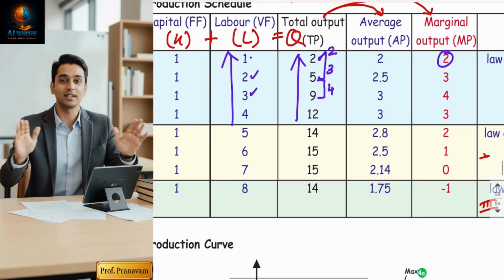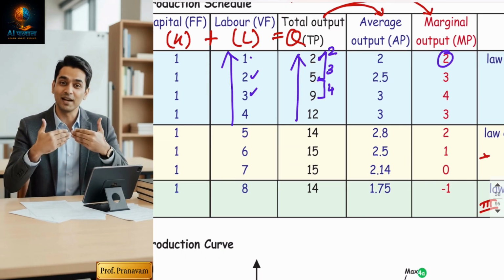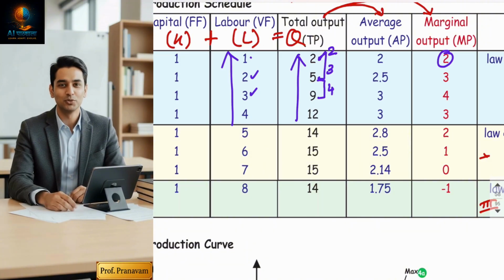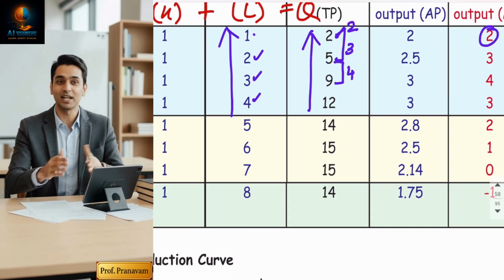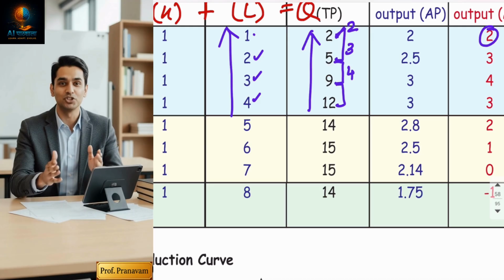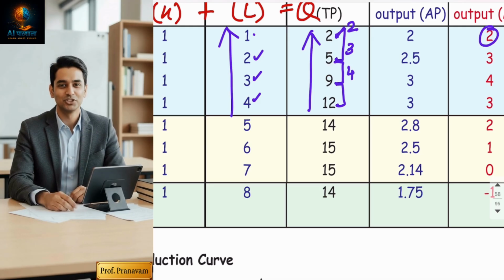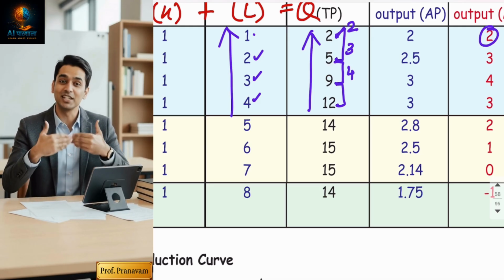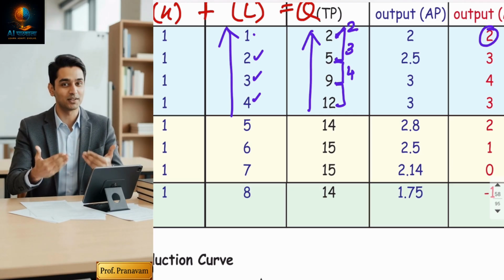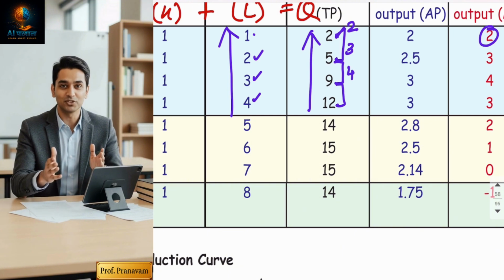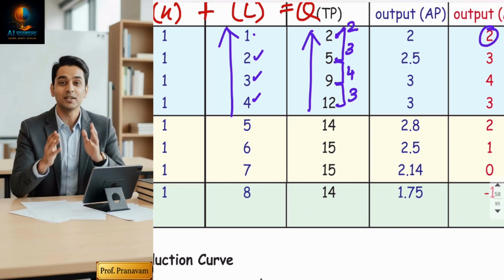But this increasing pattern has some limits. My TP is increasing at a very speedy, increasing rate. But the moment I appointed the fourth labor, no doubt my TP has been increased from 9 to 12, but the speed has been reduced. Initially it was increasing by 2, 3, 4, then it should increase by 5 now. Yes, but it started increasing by 3.